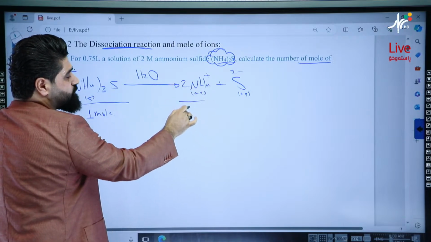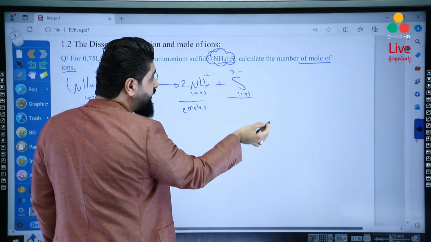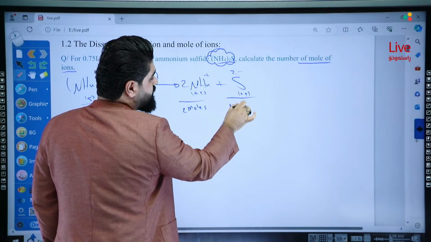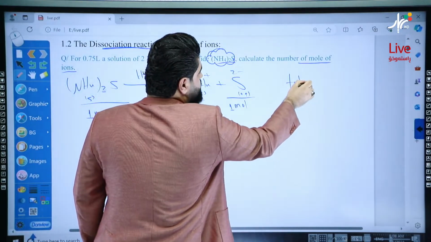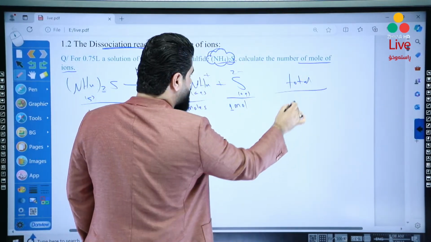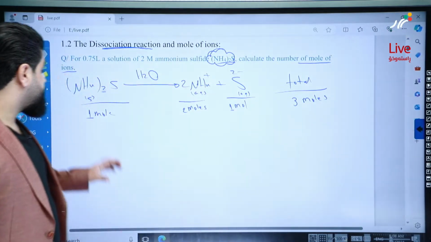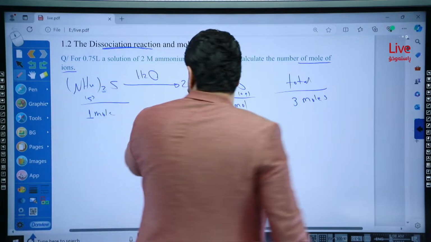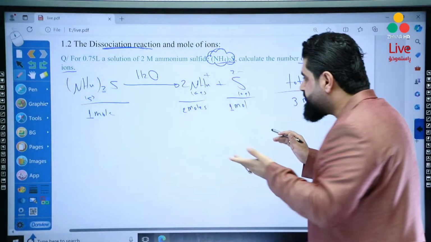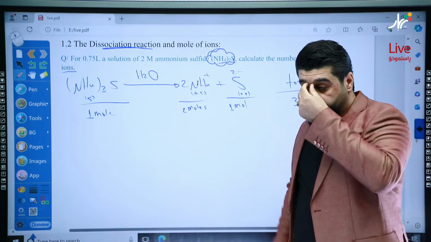ammonium ions, 2 moles. And 1 mole of sulfide, okay? 1 mole. So total mole of ions will be 2 plus 1, 3 moles. Okay? So dissolving 1 mole of this compound results in 3 moles of ions. Okay? Yalla. Then, first step, write the dissociation reaction for 1 mole of the compound.